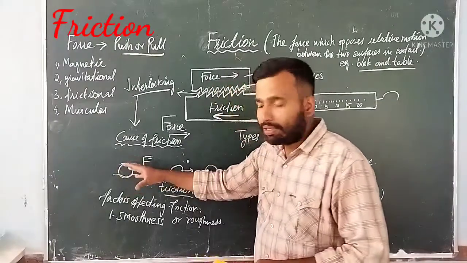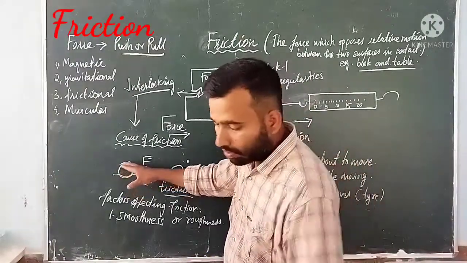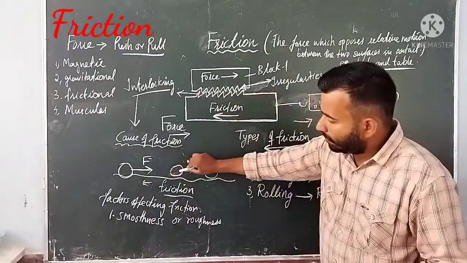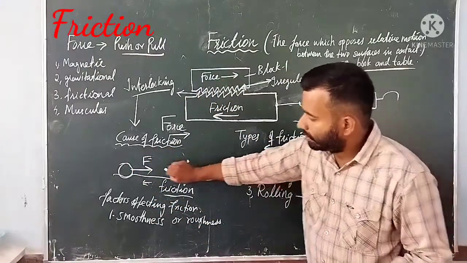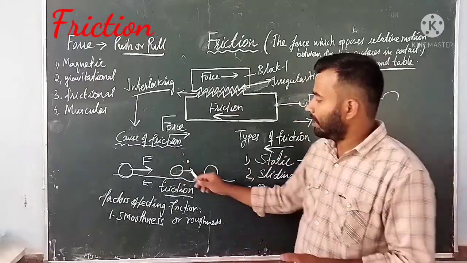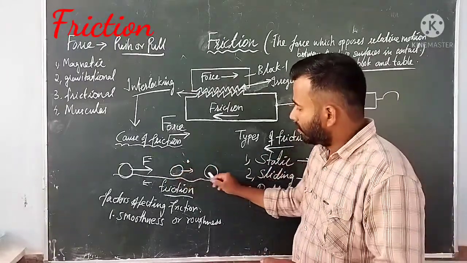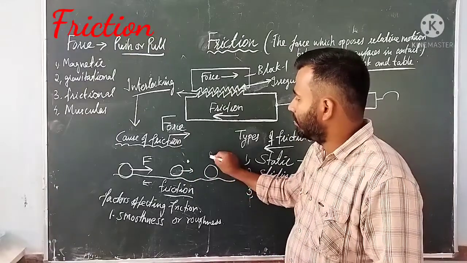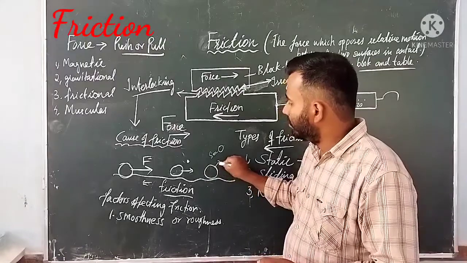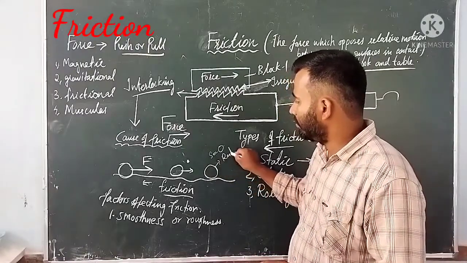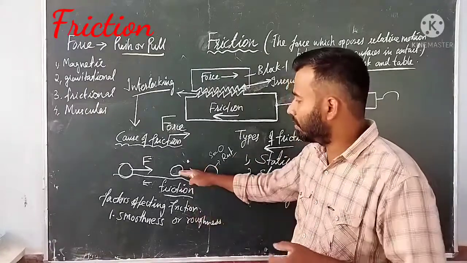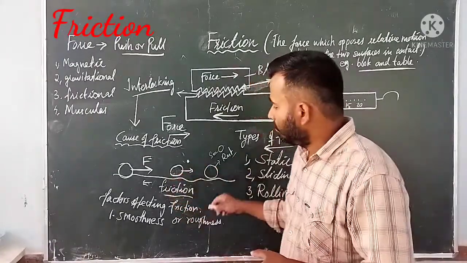So what happens to the speed of the ball? As it rolls over some distance, its speed starts decreasing. Slowly, at last, its speed comes to 0, and the ball comes to a stop, to the rest position. What do you think is the cause of this phenomenon?